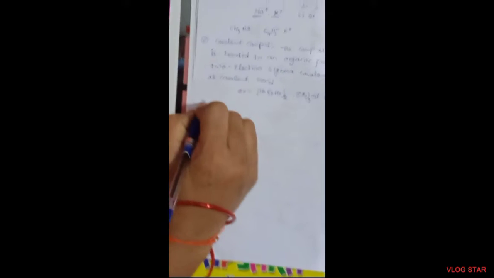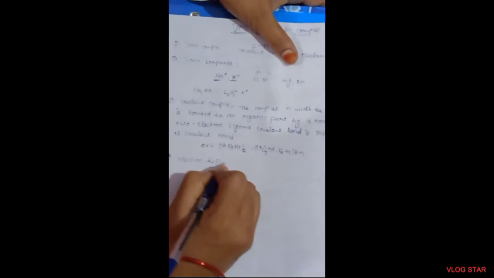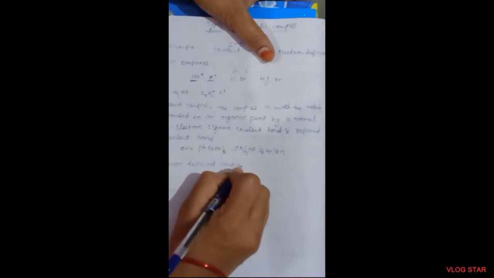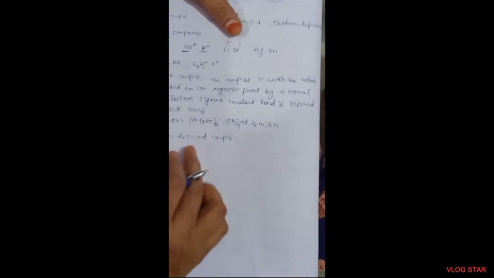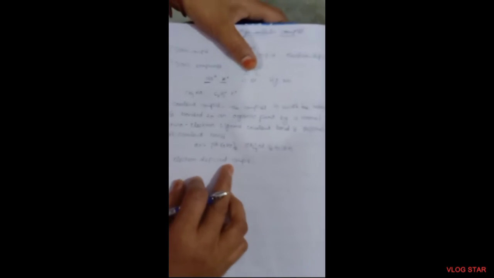Now coming to the electron deficient compounds. What are the electron deficient compounds? Compounds with less than 8 electrons in the valence shell are referred to as electron deficient compounds.